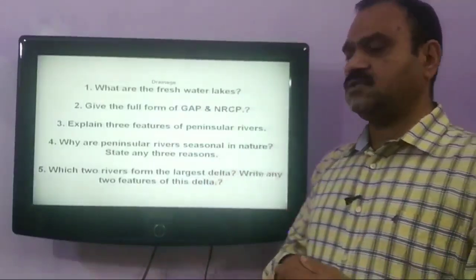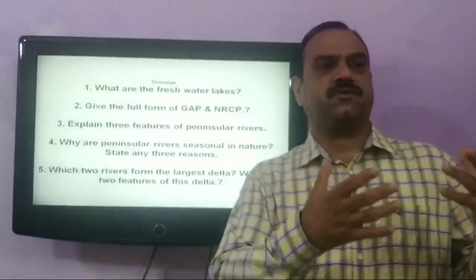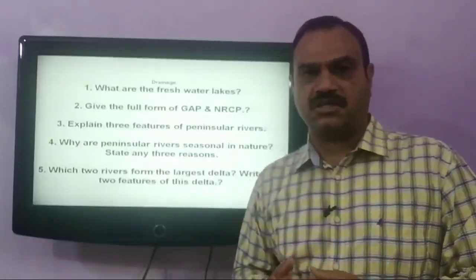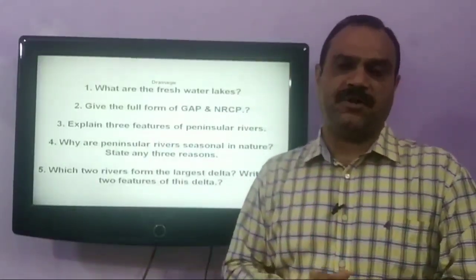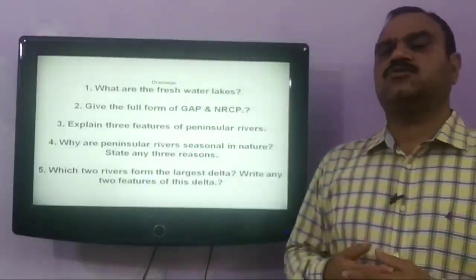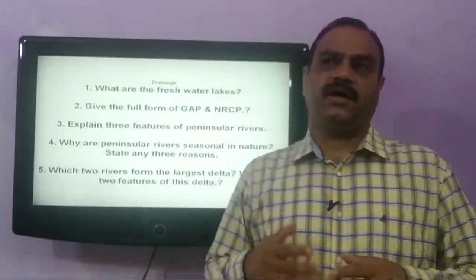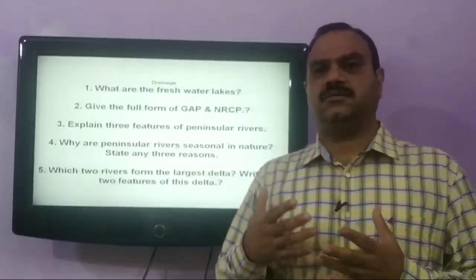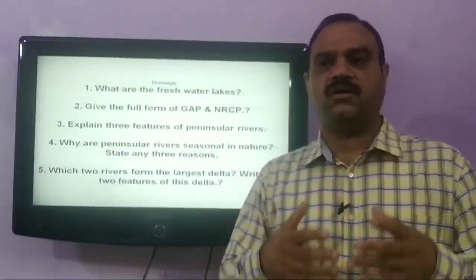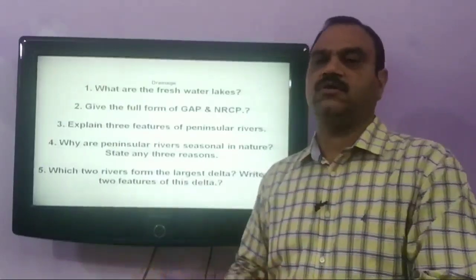And the second feature is that most of the peninsular rivers originate from the Western Ghats and move towards the Eastern Ghats, eastward, and fall into the Bay of Bengal, and there they form deltas. Most of the peninsular rivers are short and shallow, and these rivers depend on rainfall and become very shallow during the non-rainy season.